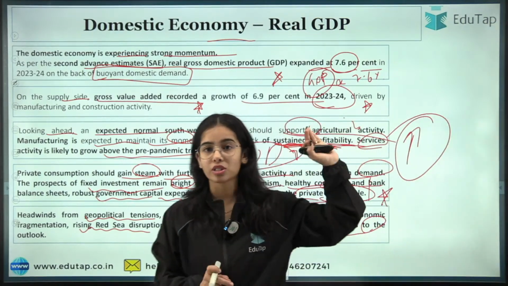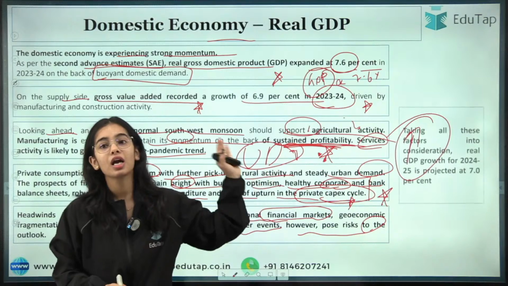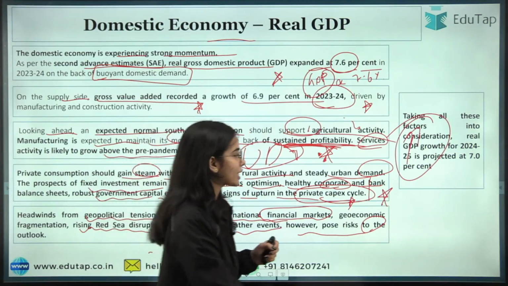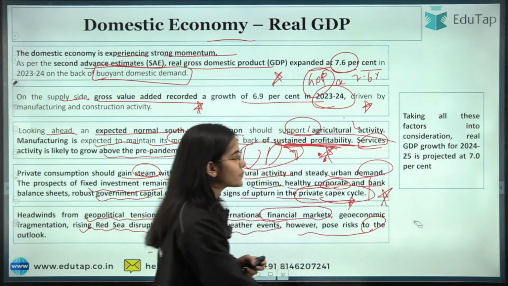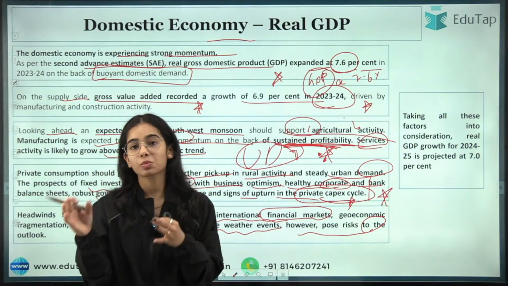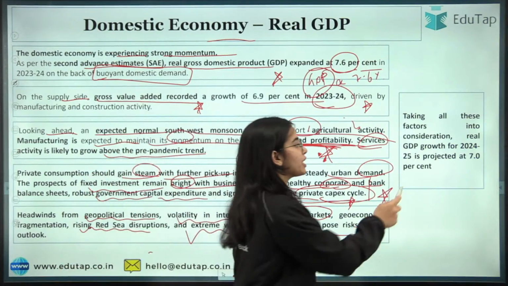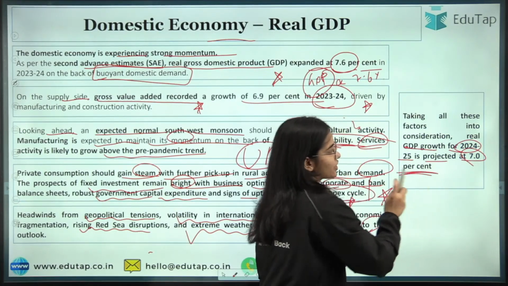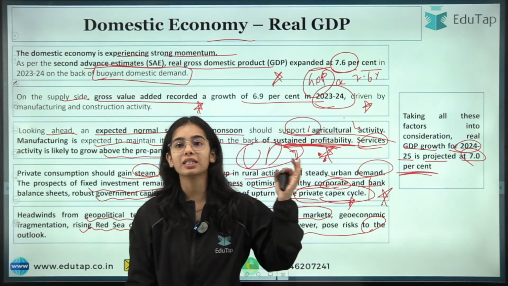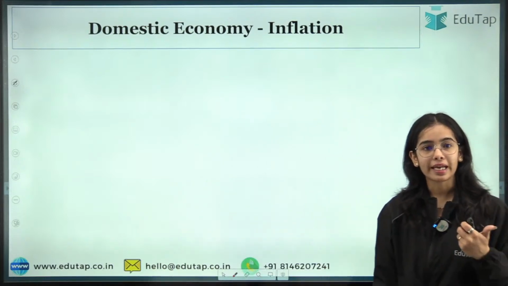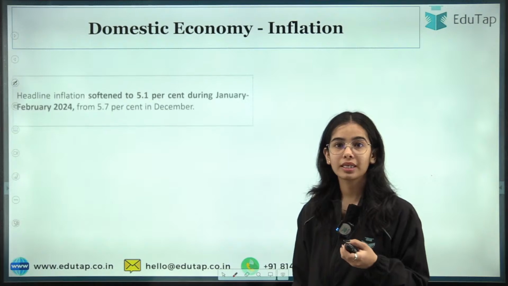So that's why, there are positive things going on in our country, but because of external circumstances, disruptions can come. Taking all these factors into consideration, the Monetary Policy Committee has projected the real GDP to grow for 2024-25 at 7%. At 7%, it is expected that the real GDP will grow. Okay. SDF I will explain at the end of the session. Okay. Let's continue with this.